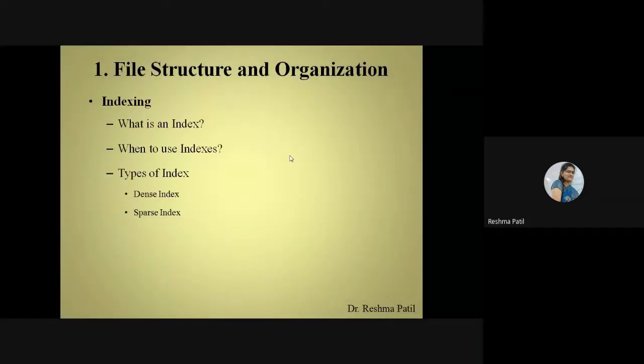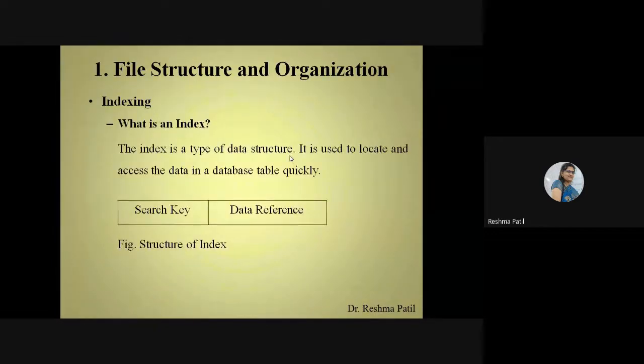Indexing. So first, what is index? Yesterday also we saw in index file organization that one unique key is there. Using that unique key, we can identify the record. So here index is a type of data structure. Data structure means how we are going to store the data. This index is one type of way to store data. It is used to locate and access data in the database table quickly. So using this index, we can quickly access the data from the database.